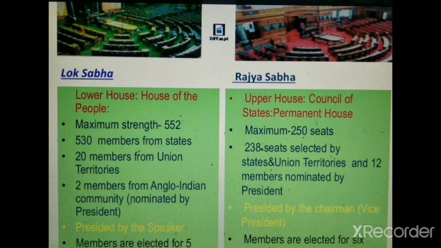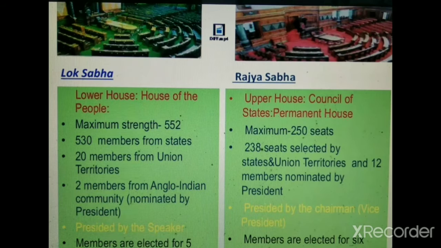The maximum strength of this Lok Sabha is sometimes up to 552. 530 members are from states and 20 members are from union territories, and 2 members are nominated by the President of India from the Anglo-Indian community. The Speaker of the Lok Sabha presides over the meetings of the Lok Sabha, and the members of Lok Sabha are elected for 5 years.